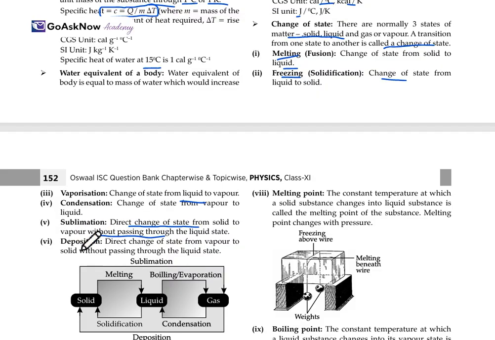Deposition is the direct change of state from vapor to solid without passing through the liquid state. The melting point is the constant temperature at which a solid substance changes into liquid, and this temperature is called the melting point of the substance. The melting point varies with pressure.